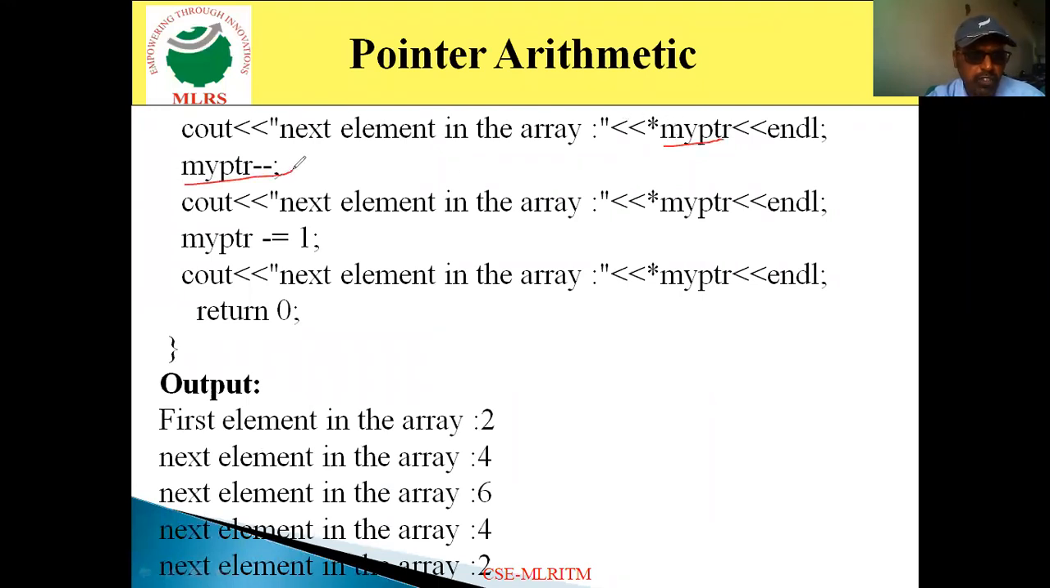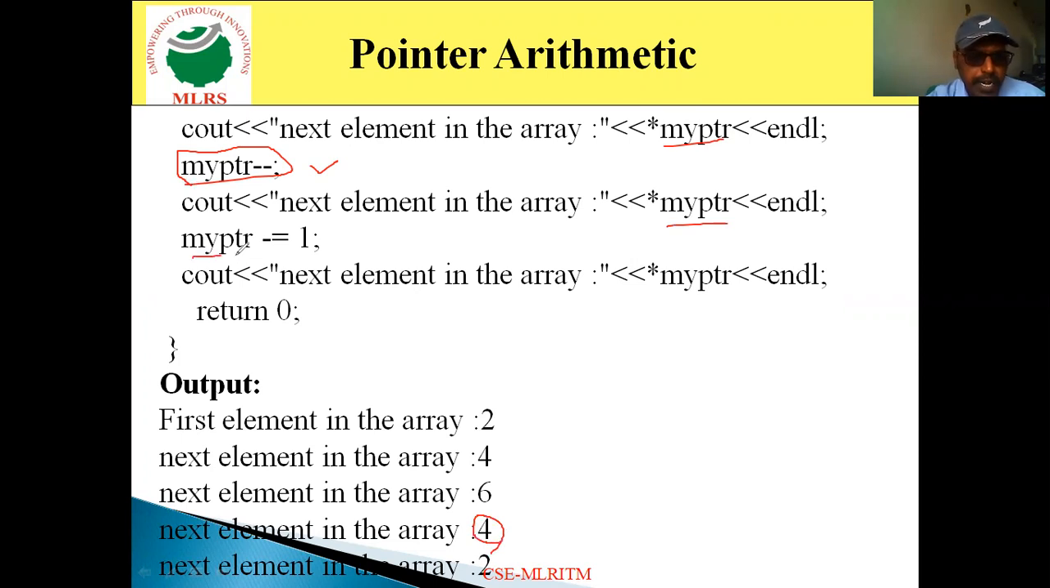Then myptr minus minus. Now again I am decreasing the pointer by 1. Earlier it pointed to 6. When I go for the decrement, myptr minus minus, it points to 4. If I print myptr, it points to 4, the previous value.